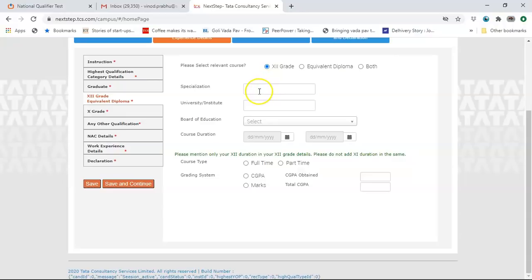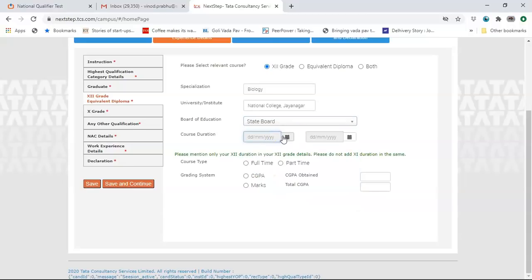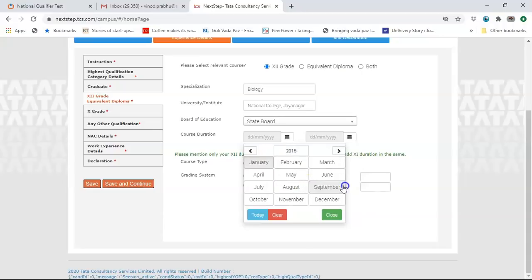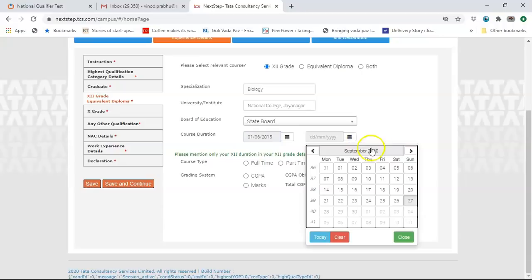Relevant course, whether it's 12th or diploma or both. If it is 12th, only enter the details for 12th. It might be specialization will be PCMB, let's say. If that is the case, you enter biology. I've entered the university, I've entered the board of education, which will be state board. Course duration will be from, let's say, 2015 sometime, 2015, let's say June 1st, that's what it was. And then you enter the details.